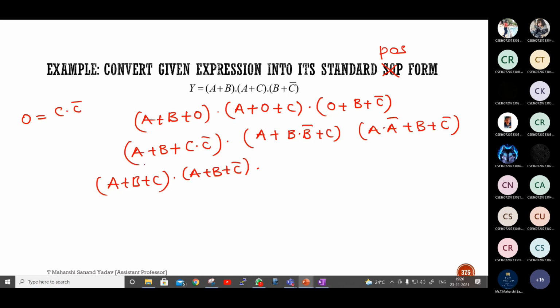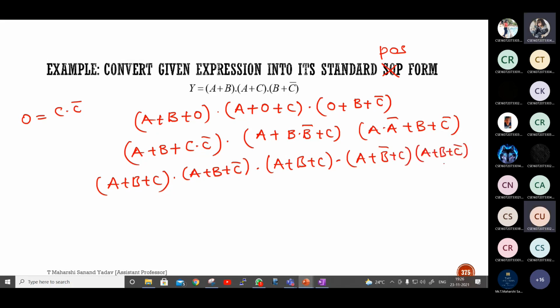Distribute, correct. So tell me for the second term, how should I write A plus B dot B bar plus C? A plus B plus C into A plus B bar plus C. Next, the third one: A plus B plus C into A plus B plus C bar. Correct.